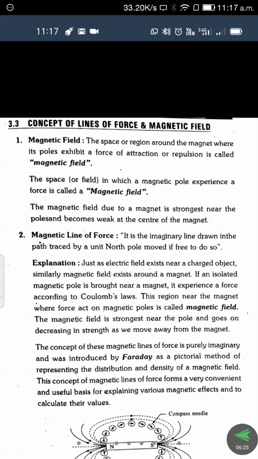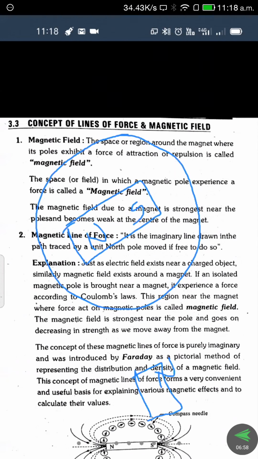So for example, if you are placing a magnet here, we describe the ends as a north pole and a south pole. Let us assume this is the circumference of the magnet. Only in this range will the force of attraction or repulsion exist. Now we take another magnet, with a north pole and a south pole, and move it in this direction. Up to here there is no response.